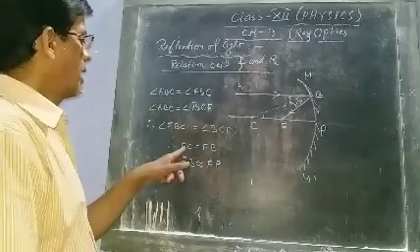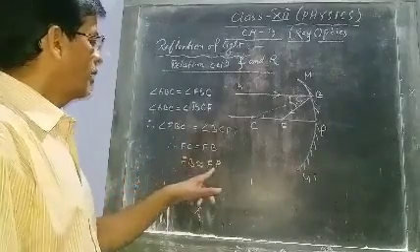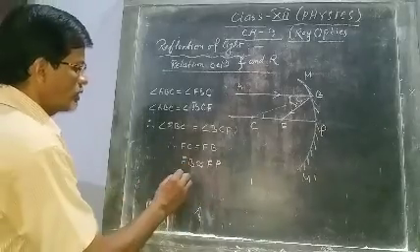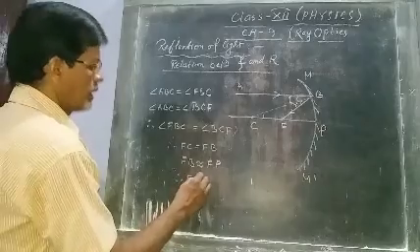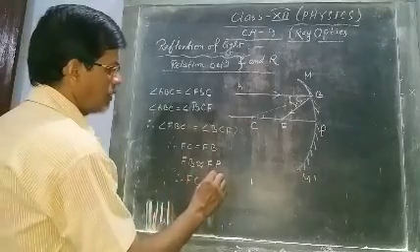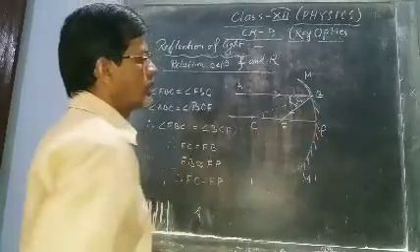So you see FC equals FB, FB equals FP. So from this, FC equals FP.